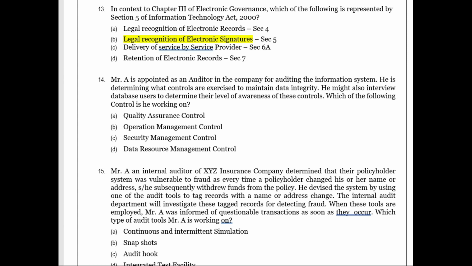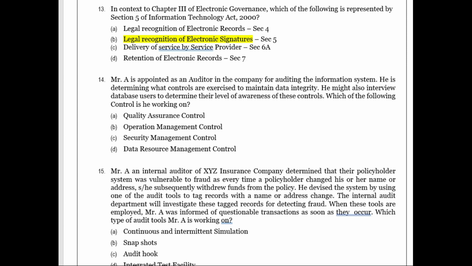So Mr. A is the auditor of the company, so he is auditing the information systems. Then he is even trying to have a dialogue with the database users, and he is trying to check the database integrity, and he wants to see what is the level of awareness these people have. So he is revolving around data integrity, database users, their level of awareness, everything related to data.